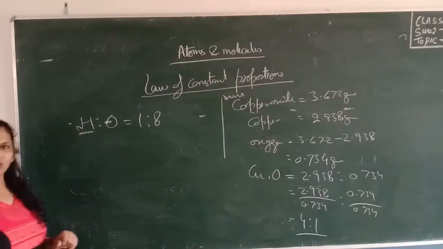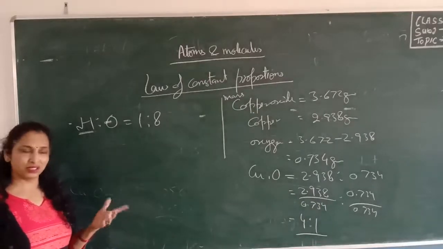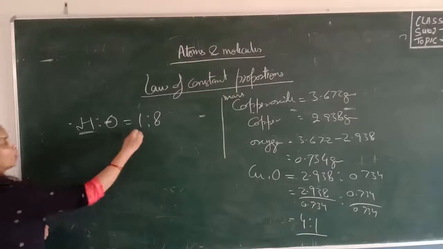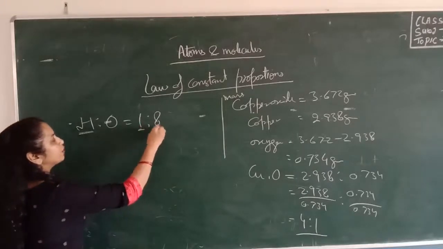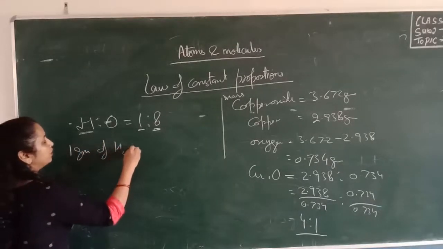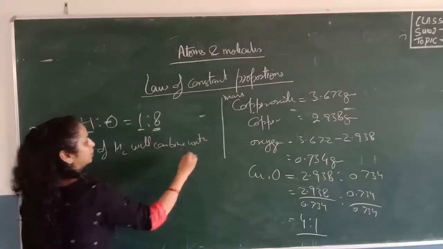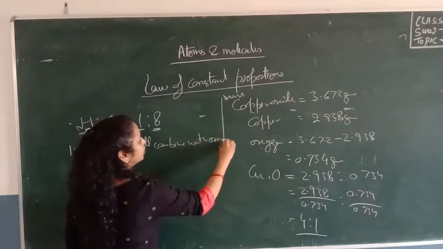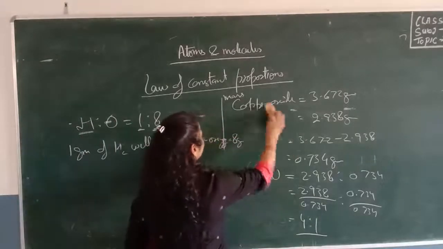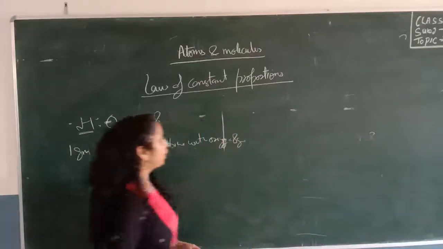I think you know about the unitary method. You learned the unitary method in class 5th, 6th, 7th. In those classes you learned about the unitary method. So in the unitary method, according to this ratio, we know that 1 gram of hydrogen combines with 8 gram of oxygen. So we will write that 1 gram of hydrogen will combine with oxygen equal to 8 gram. Now what mass do we have?